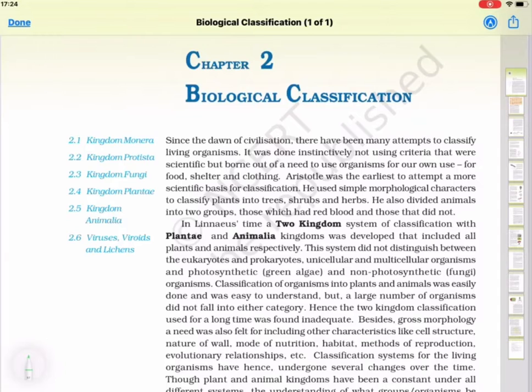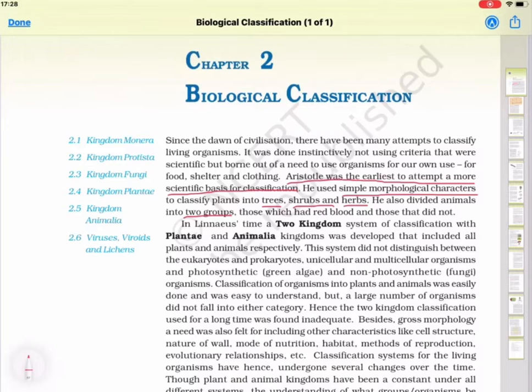Now first, from the first page of your chapter, Aristotle was the first to attempt a more scientific basis for classification. He used simple morphological characters to classify plants into trees, shrubs, and herbs, and he divided animals into those which had red blood and those that did not. So Aristotle divided the plants into three types: trees, shrubs, and herbs, and animals into those with red blood or without. Now, this was not accepted.